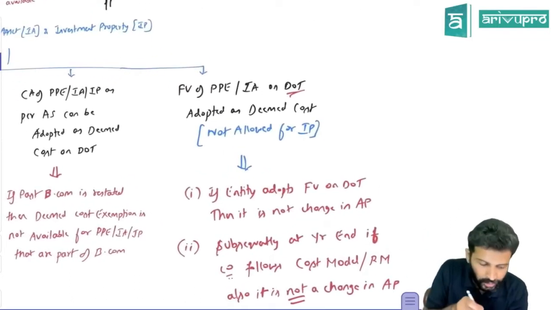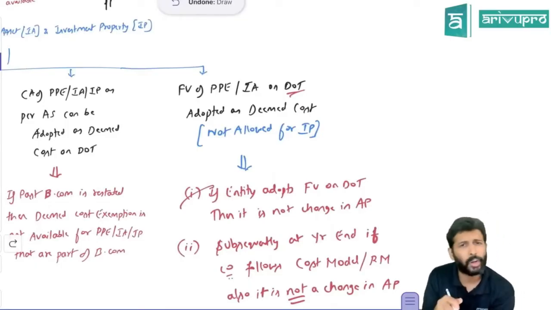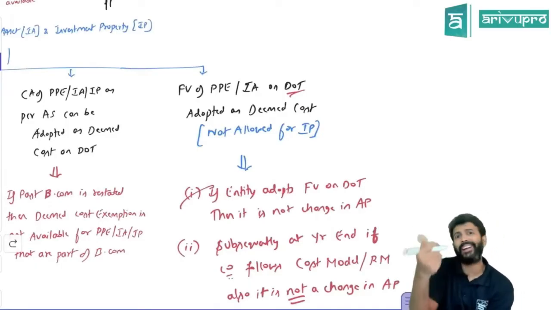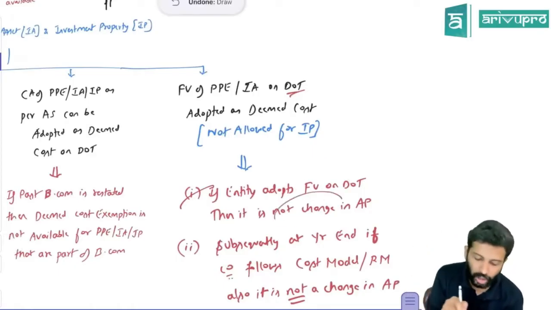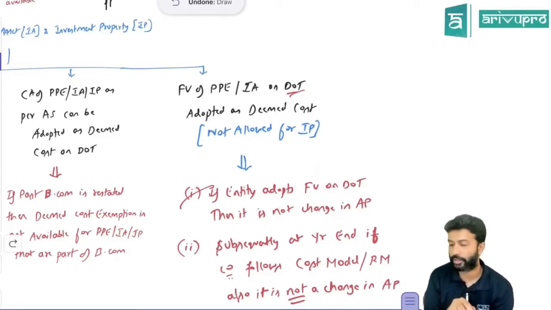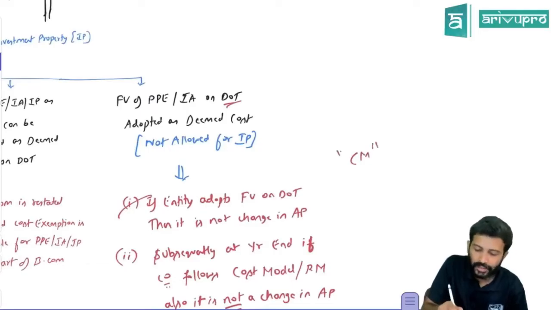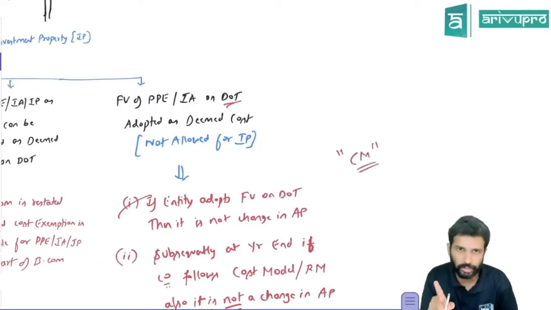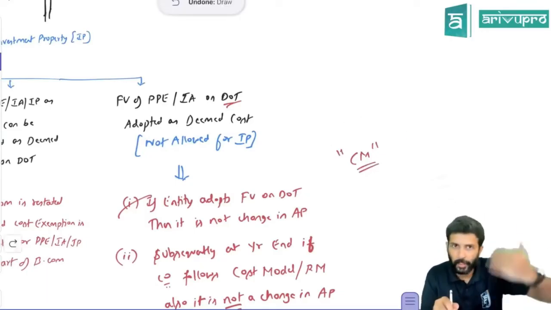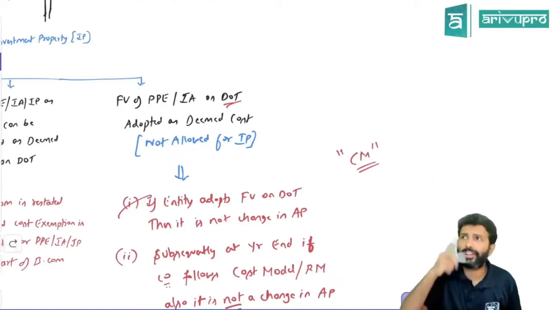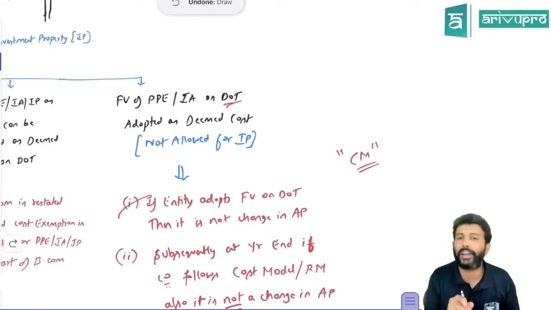Okay. Sir, one more thing you need to keep in mind is if an entity adopts fair value on the date of transition, for PPE and intangible assets, it will not be considered as a change in accounting policy. What do I mean by that? Till now, let's say the company is following the cost model. Even accounting standards have the cost and revaluation model concept. So till now they are valuing their PPE under the cost model. Now on the date of transitioning to IND AS, on the day IND AS is applicable, they want to adopt fair value on the date of transition.